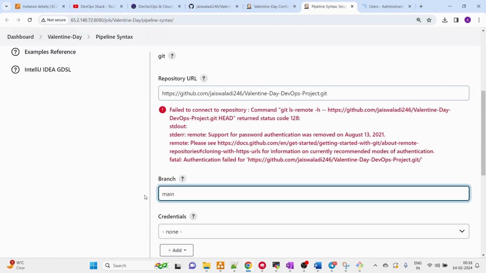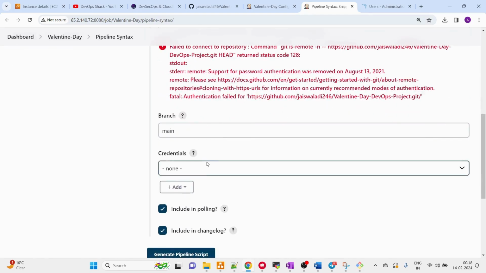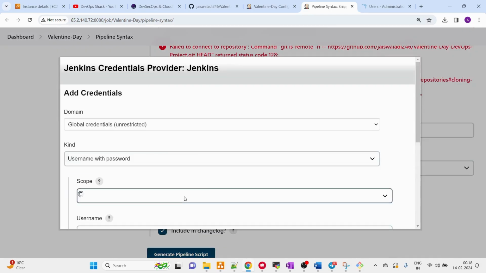And yeah, you see this error, this 128 error. Basically it means that this project is private, or you do not have the credentials. So let me put the credentials. Also remember, it's not going to be private anymore. When you try to access it, I'll make it public, just to show you how we are going to add credentials.